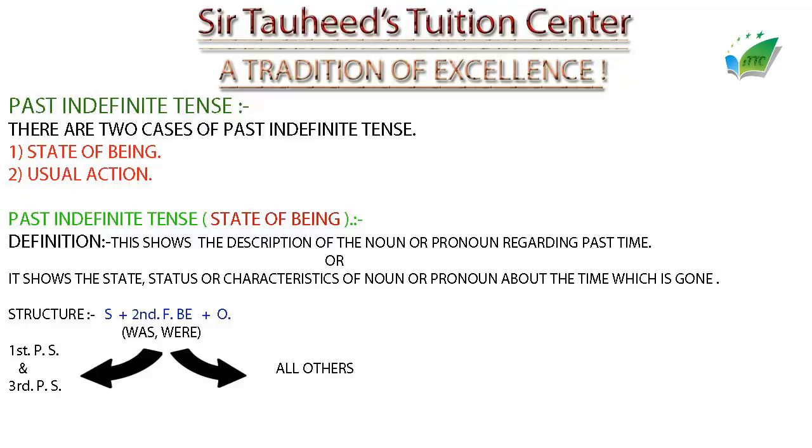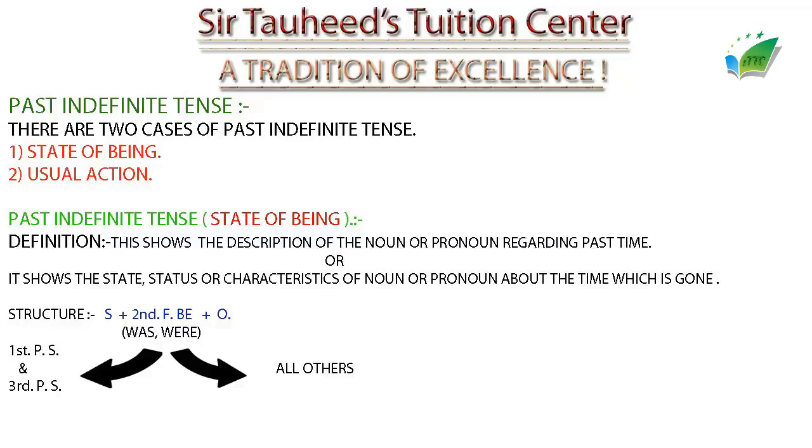Today's topic is about past indefinite tense. But remember, there are two cases of past indefinite tense. Number one is called state of being, and number two is called usual action. So let's move on to the first part, which is past indefinite tense for state of being. Let's look at the definition.